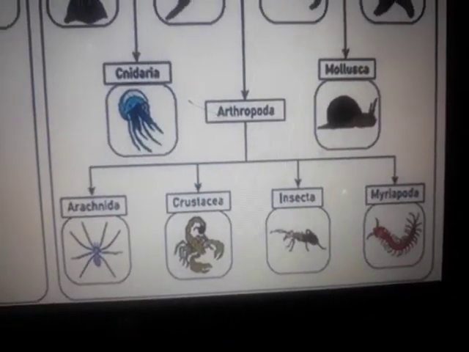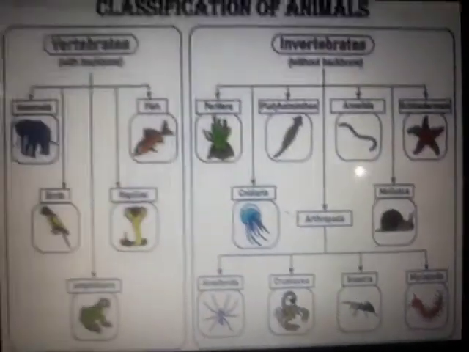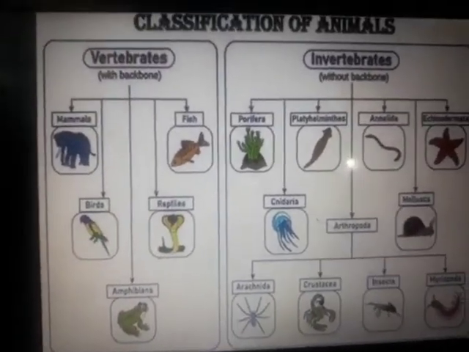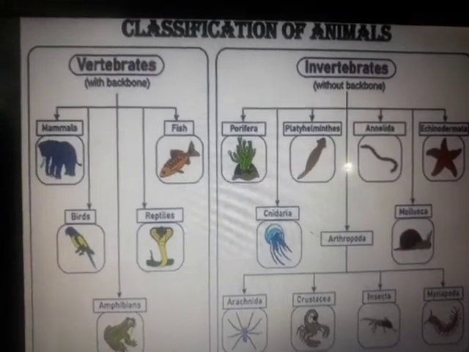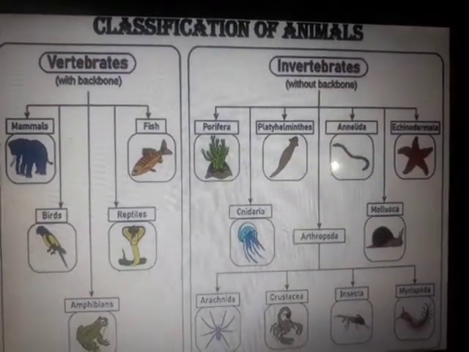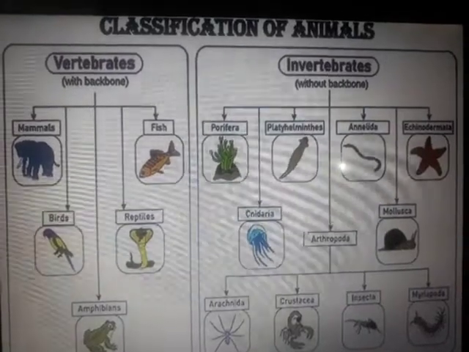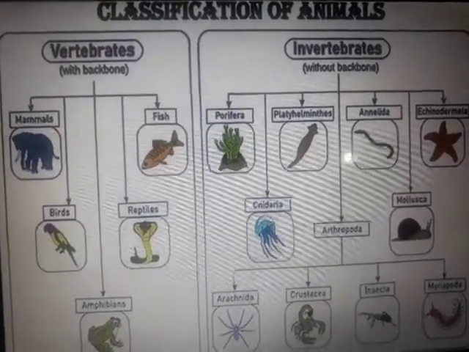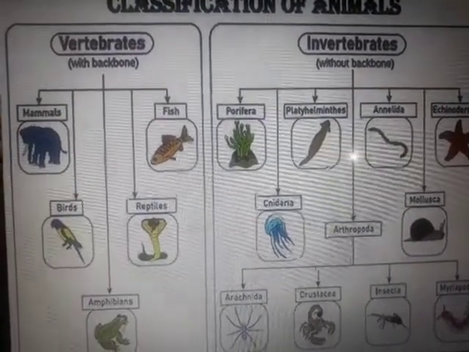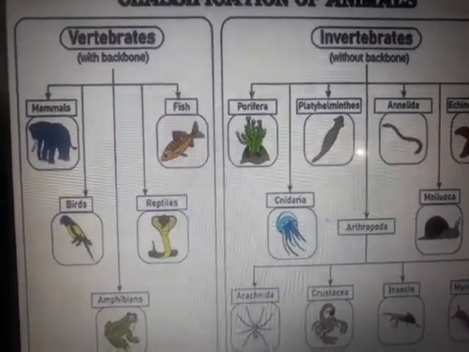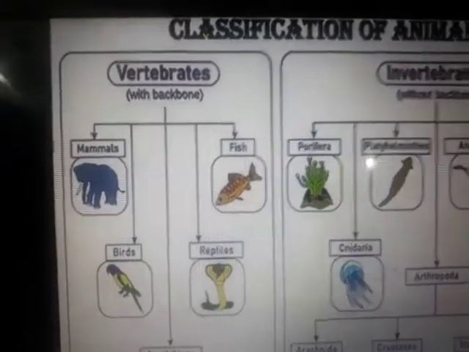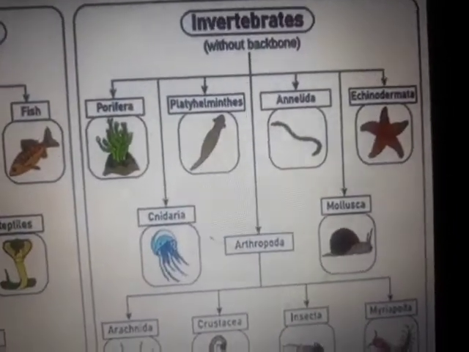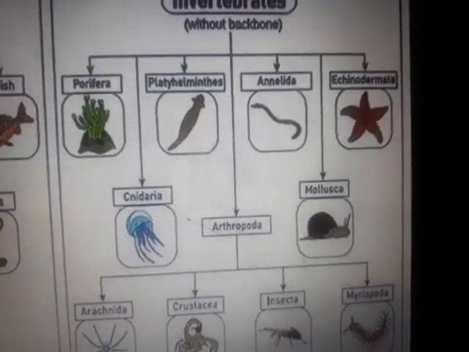Fine. So when you are going to make the chart, kindly refer to the chart given in the textbook. For this lesson, I just want you to go through this chart very carefully and make one chart in your notebook or on a chart paper and learn it, because we are going to need it in our further studies. Without you knowing the main groups, we cannot go ahead. So you are going to learn what will come under vertebrates and what groups are classified under invertebrates.